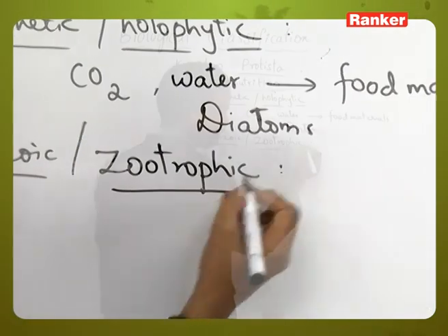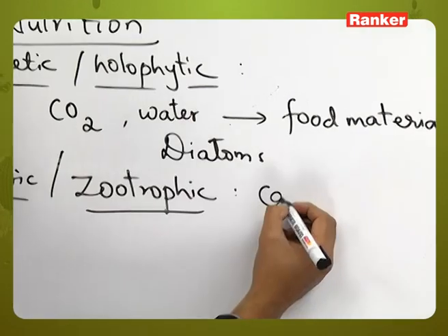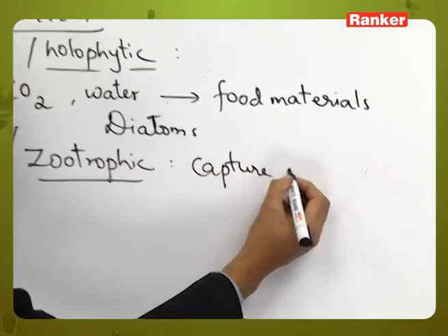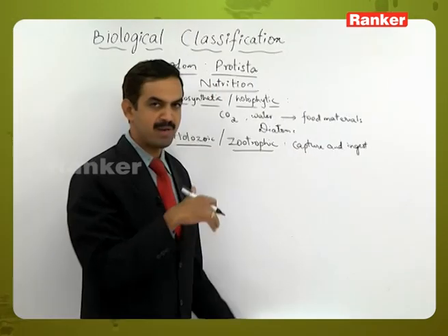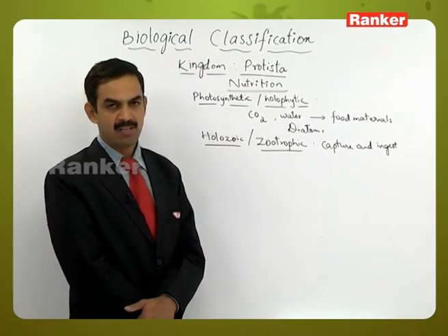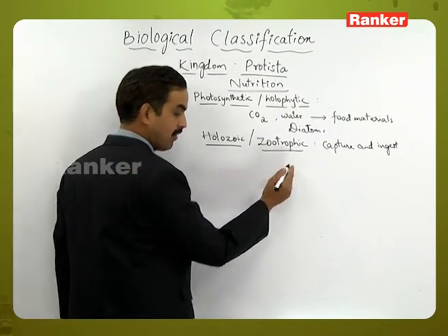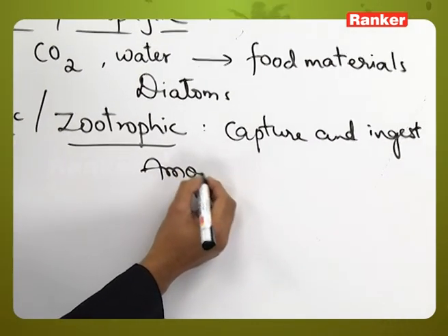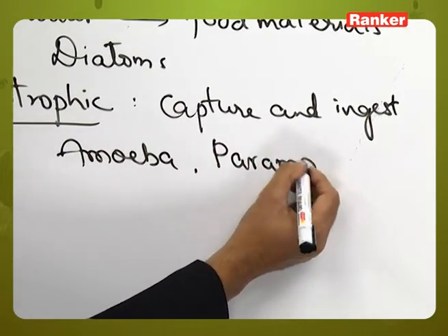In this, the organism captures the food and ingests it, that is, swallows the food materials, and whenever it has been swallowed, it gets digested inside the body. This type of nutrition can be seen in amoeba and paramecium.